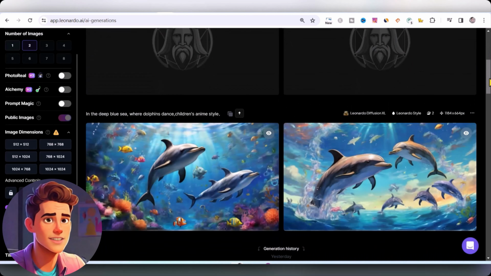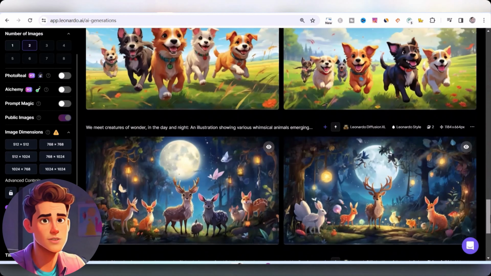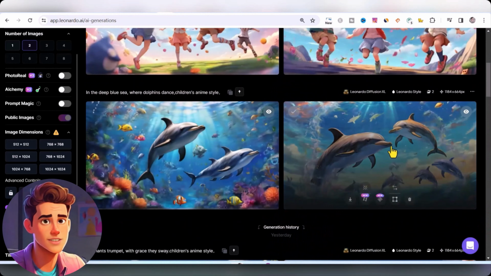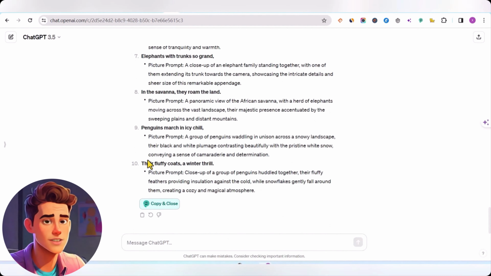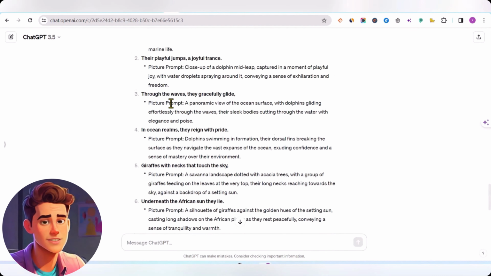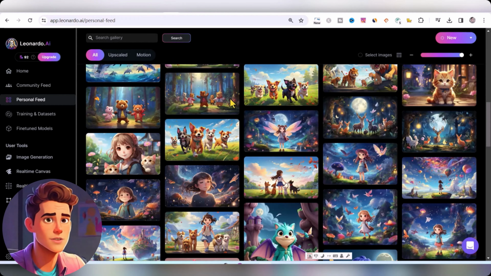Same method. Because of time, let's take the pictures of the content I wanted to create before. All are generated. We just need to click on the picture to download it again. There is a download button here. All these prompts just need to be copied and pasted to generate these pictures. After the images are generated, we need to download them all.